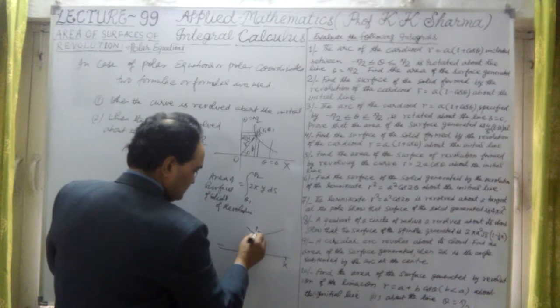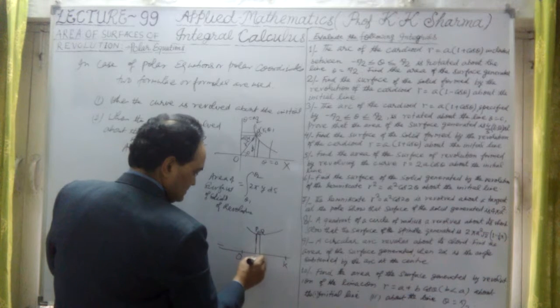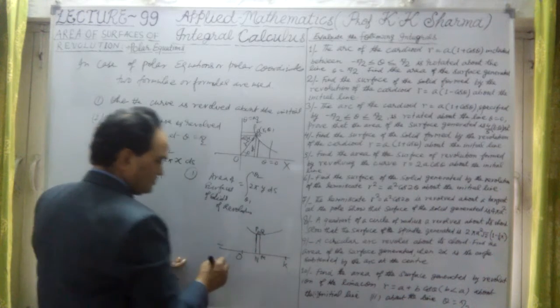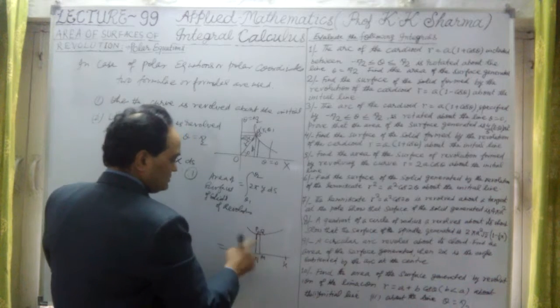And this is the Q point, and let me take this as N, this as M point. No problem. So in this case, what is the area?